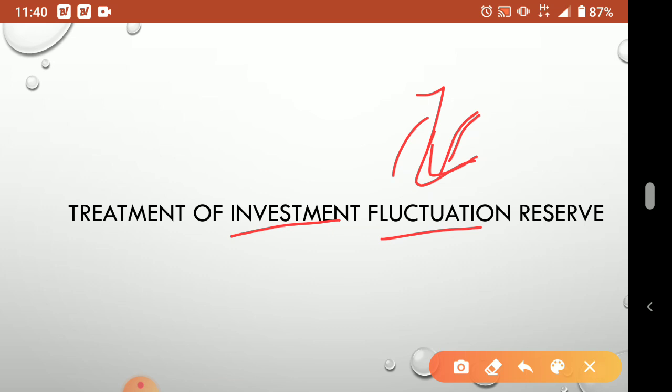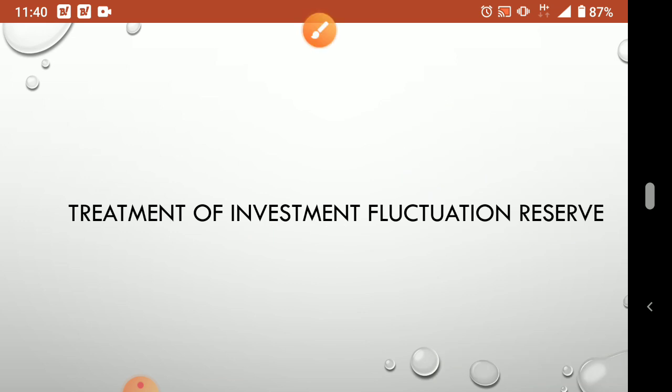Understood? So in order to avoid this loss, we can have a separate reserve. Whenever the business has more profits, they can keep a separate reserve for investment fluctuation also. This also we will study under different cases.